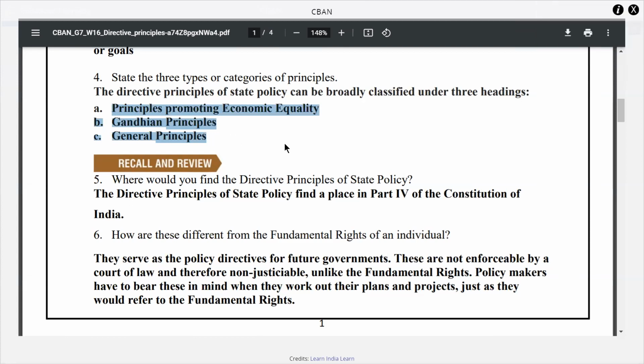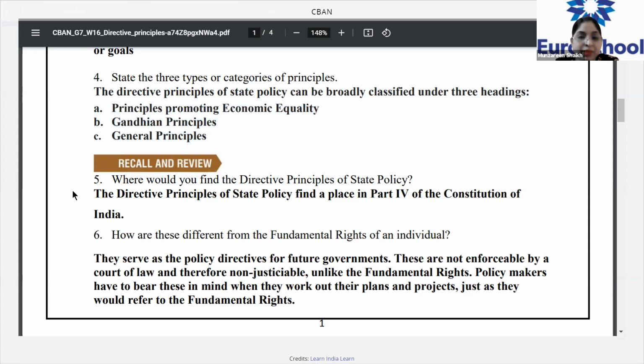Please be ready with the slide, all the students whom I had given the task, so that it becomes easier for you all to understand which principle comes under which particular category. All right. Next question. This is very easy. Where would you find the directive principles of state policy, children?